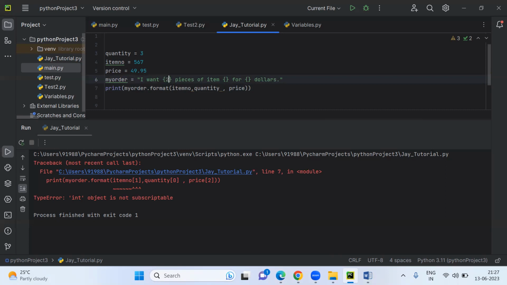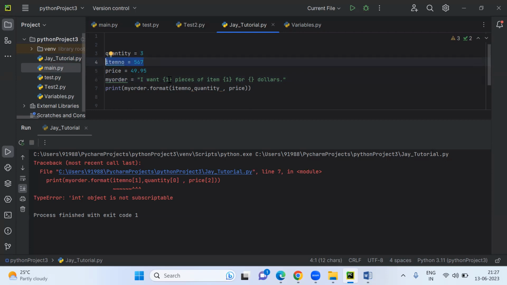Okay, so 2, and then not 2, I guess 1, and then pieces of item I want 3 pieces quantity. So it will be 0, and then not 0, quantity will be 1. I want item number, I want pieces quantity.